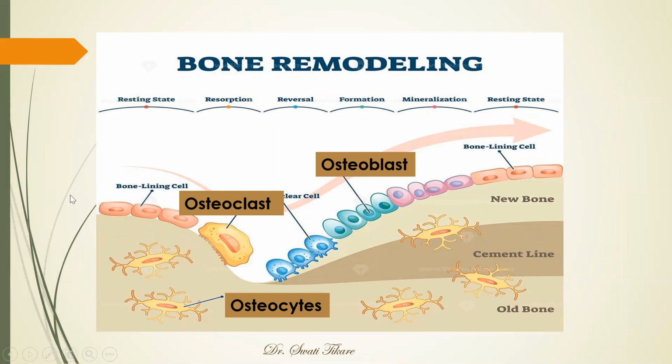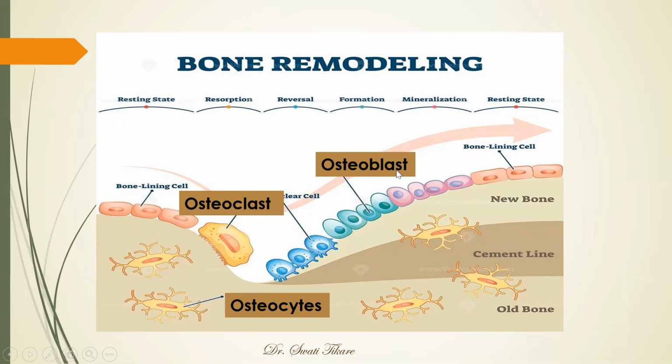What are the cells involved? Which cells are there in the bone? So the most important cells are the osteocytes, the bone cells, which are present within the substance of the bone. Okay, so this is the osteocytes surrounded by the matrix, bony matrix, protein matrix. These are the osteocytes.